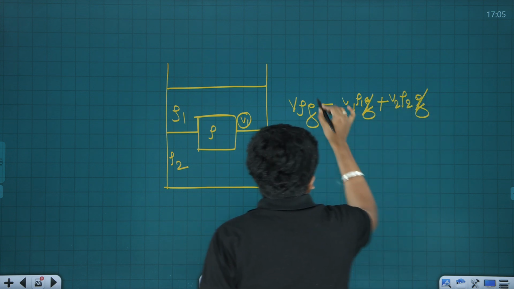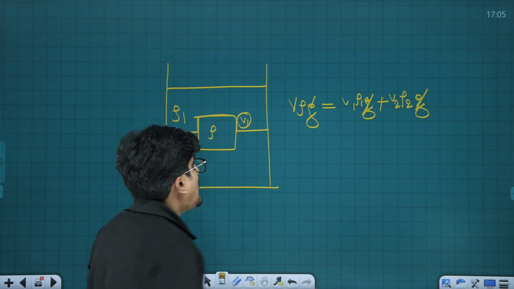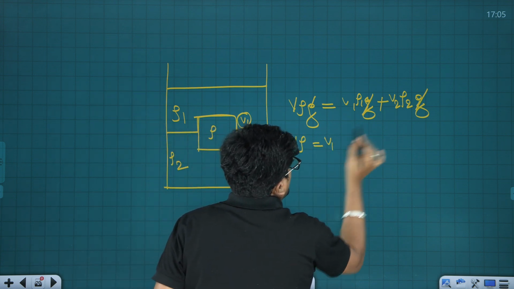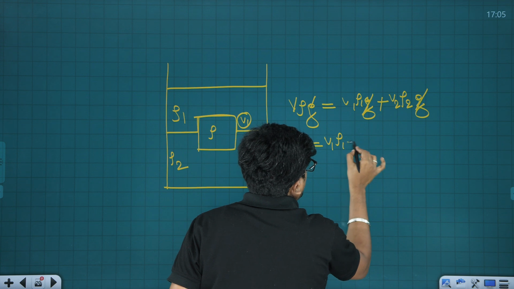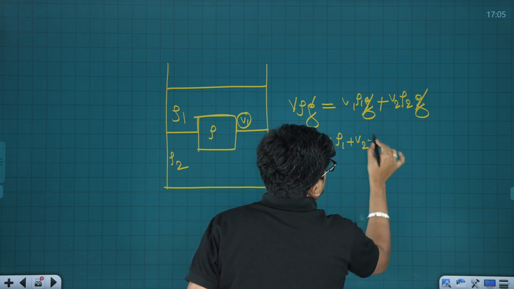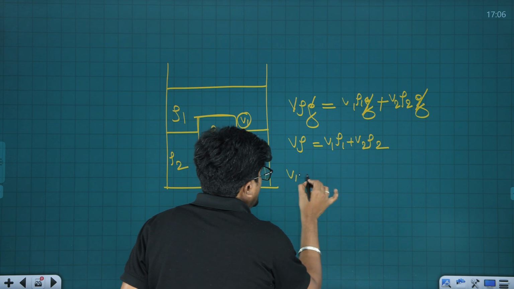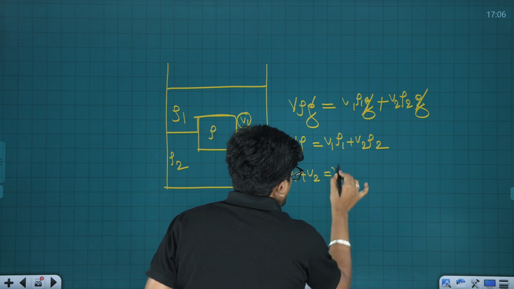Here g and g will cancel each other. So what is this now going to be? V into rho is V1 into rho 1 plus V2 into rho 2. Now one more thing, we know that V1 plus V2 is equal to what? V.